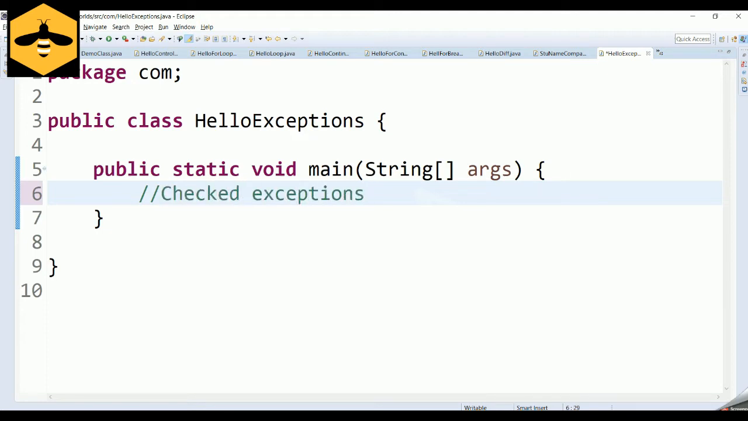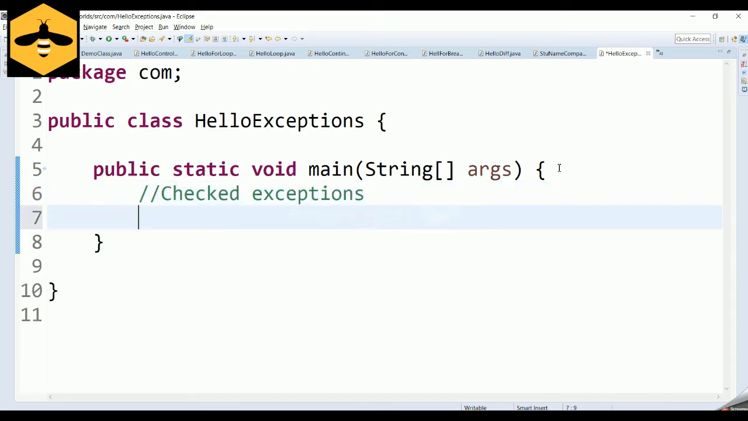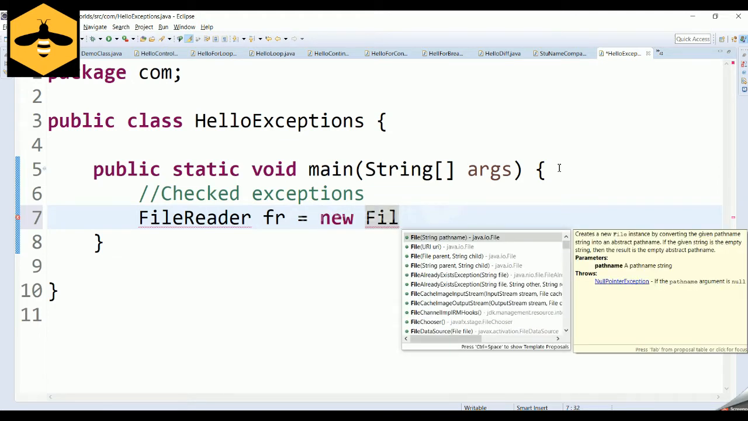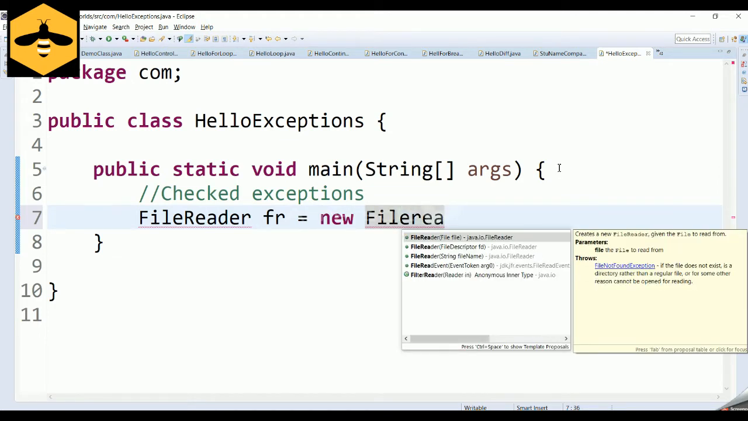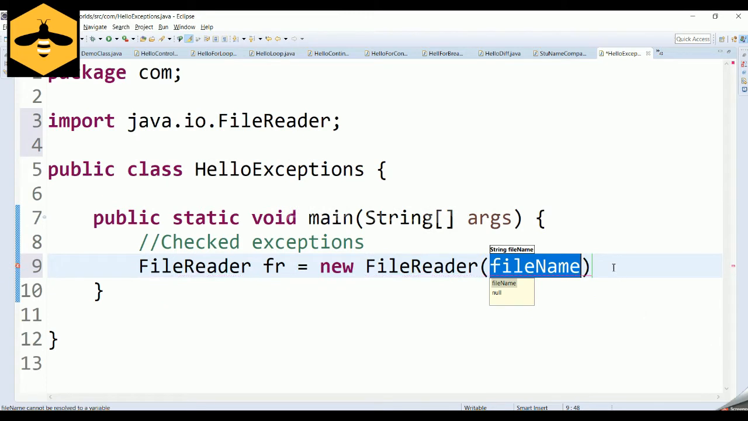Checked exceptions, as I told earlier, are the exceptions that happen during your compile time. So how does it happen? Let's quickly write code with a FileReader, fr equal to a new FileReader. FileReader is something that is used for reading a particular file. So I'm creating an object for a FileReader and I'm trying to give in the file name. Imagine I'm giving a dummy file name.